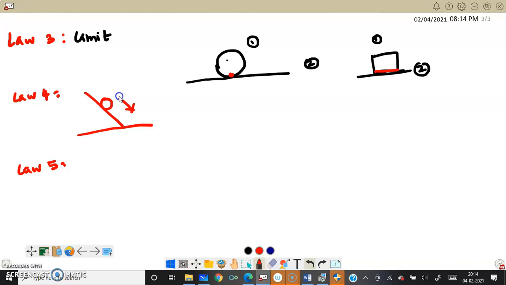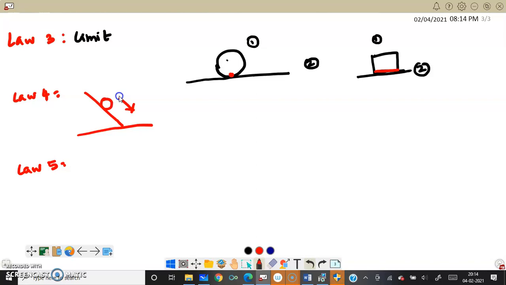So when the particle is moving, law 4 says that the friction called into play is slightly less than the limiting friction. Law 5 says that when the object is in movement, the friction is independent of the relative speed of the object.